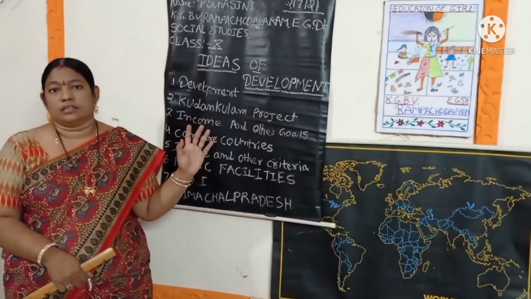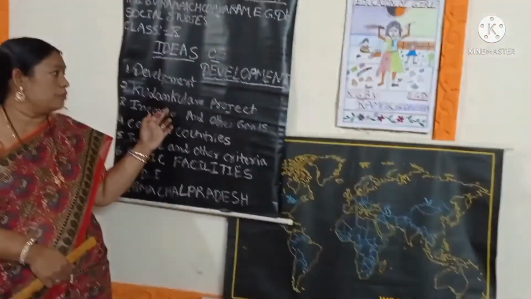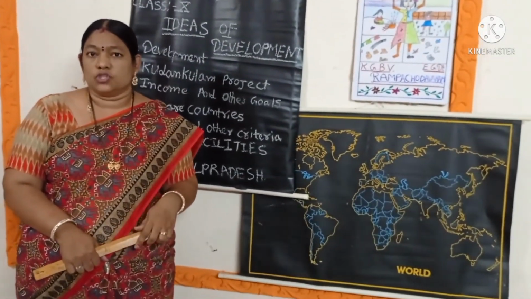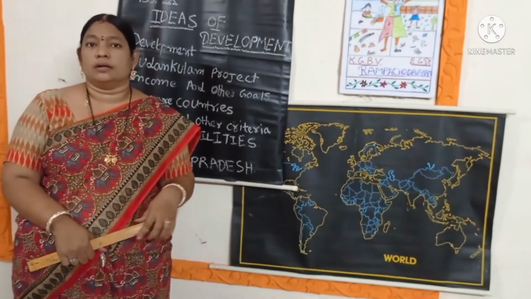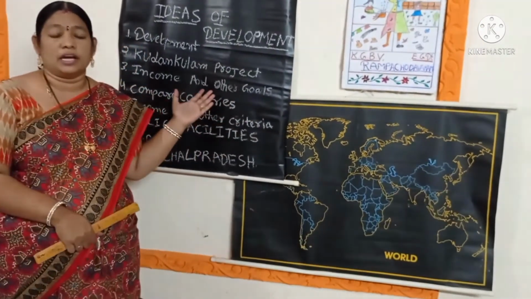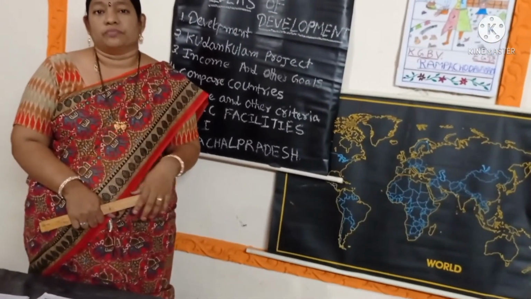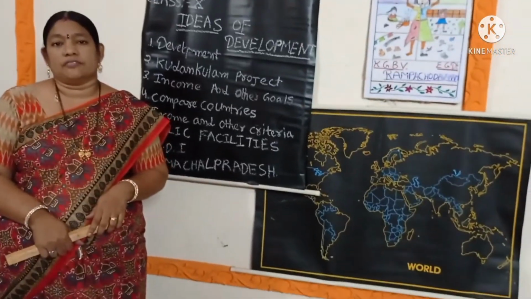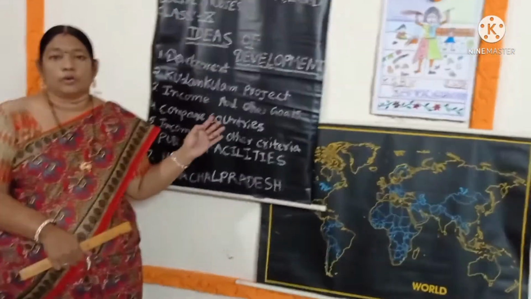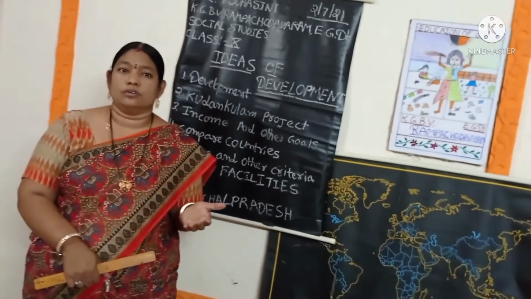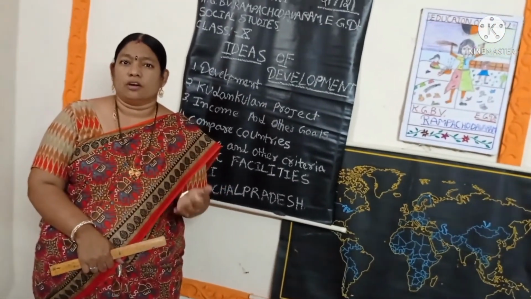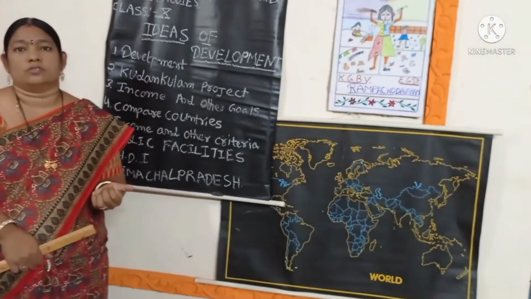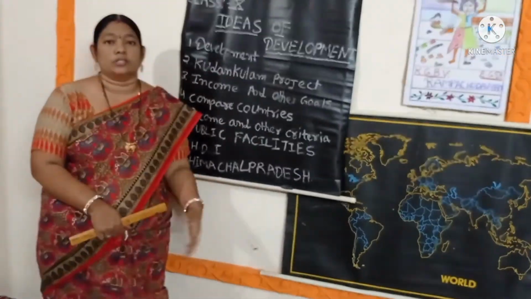So the people refused this Kudankulam project. Environmentalists and journalists were all behind the Tamil Nadu people. After that, the government said it would take precautions about safety measures to continue this project. So finally, we have to know that one person's development can cause problems for others. This is the Kudankulam project.